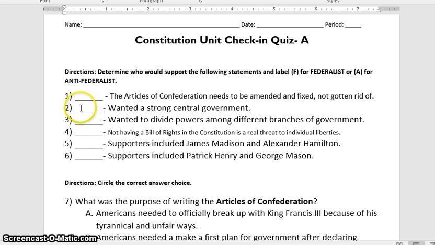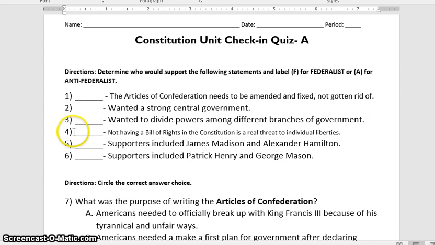Number 2. Wanted a strong central government. That means they wanted a national government. National government. Federalist, Anti-Federalist. Number 3. They wanted to divide the powers among different branches of government. Those were the Federalists.